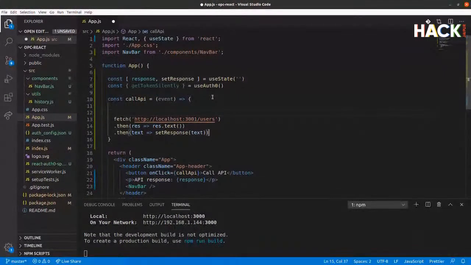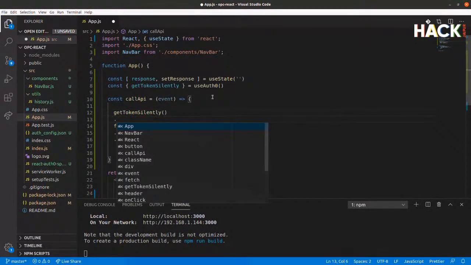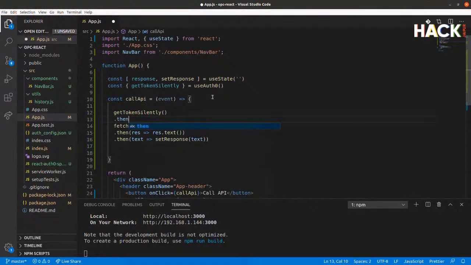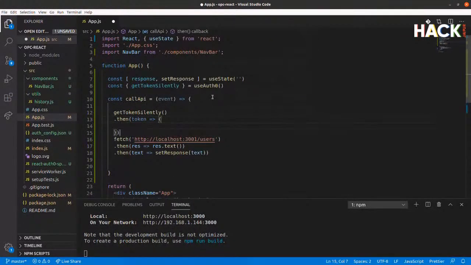The other thing is that if the token hasn't been retrieved once, then it'll obviously make a request to Auth0 to retrieve it. If it's already in the application, it's not going to make another request. Get token silently will just return the latest token that it knows about. So we're going to make a call to get token silently. And the result of this, it uses promises. So the result of this is a callback that's going to provide us a token. And then we can run some code around that.